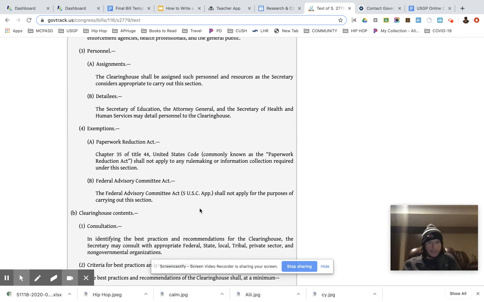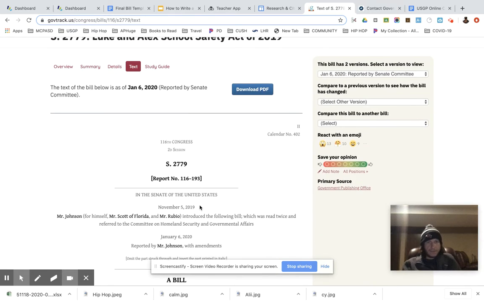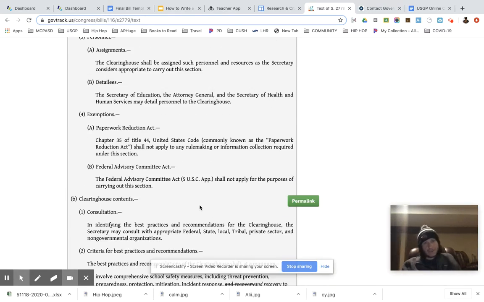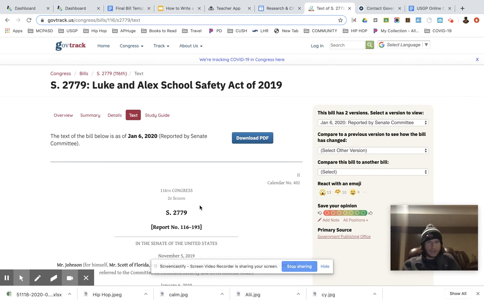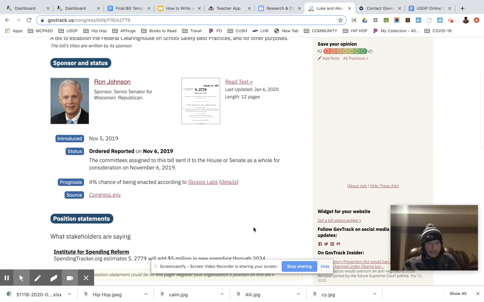Anyway, the point being is if you happen to be doing some school safety legislation, you could use ideas in here if you think they're good, because this is not currently a law, okay? And you know that because it says right now that it has not been voted on. It was sent to the House or Senate as a whole consideration on November 6, 2019, and that is the status of that. So it is in committee, or at least has been assigned to a committee and hasn't been passed into law. And it looks like there's not a very high chance of it actually passing.